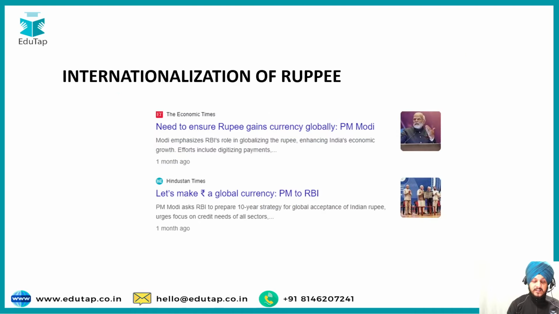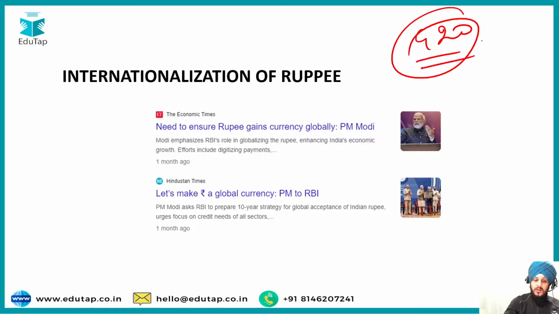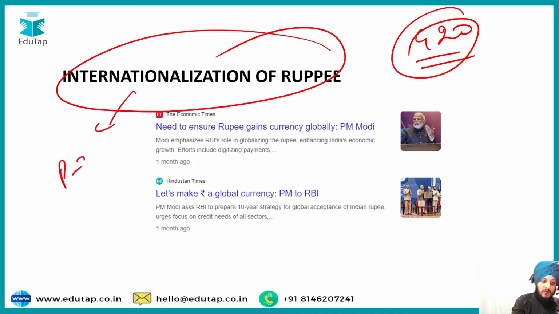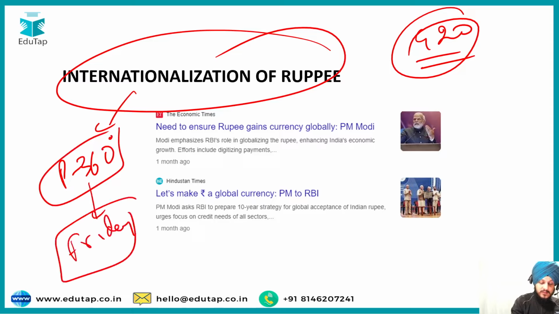Next, we have internationalization of rupee. During the G20 summit, Mr. Modi highlighted the importance of internationalization of rupee, how we can make rupee a global currency. Very soon we are going to discuss this topic as a part of our Perspective 360 degree. I think we are going to discuss it on Friday only, because it is an important topic, and we are going to see what is the significance of this whole internationalization of rupee and how it is going to benefit India as an emerging global economy.